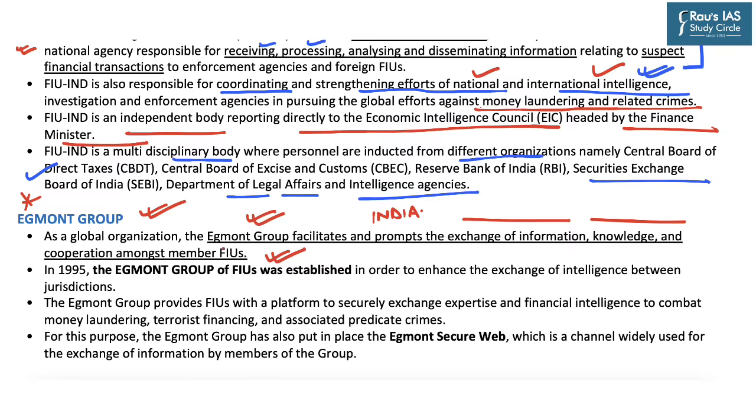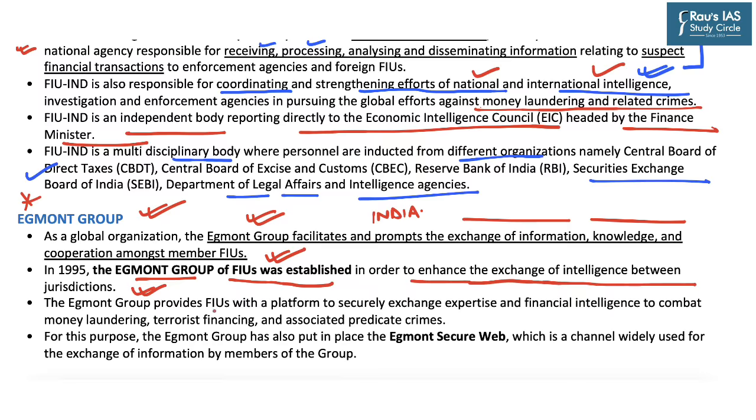So in 1995, this Egmont Group of Financial Intelligence Units was established to enhance the exchange of intelligence between various jurisdictions. So it is just like the Interpol, as various intelligence units of different countries share information with respect to money laundering and financial transactions regarding terrorist activities.